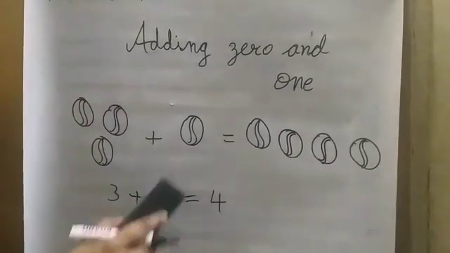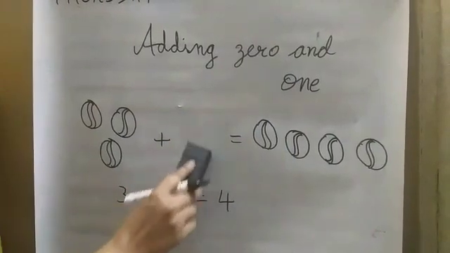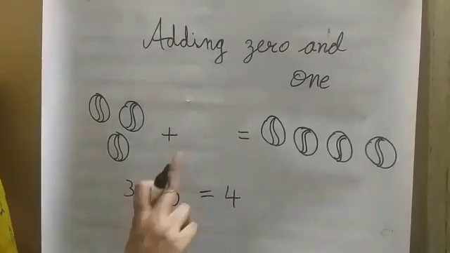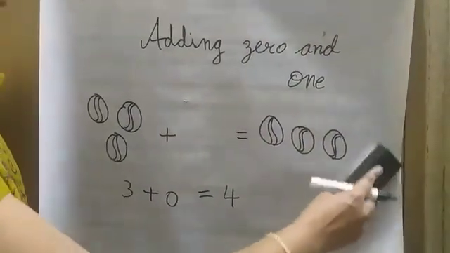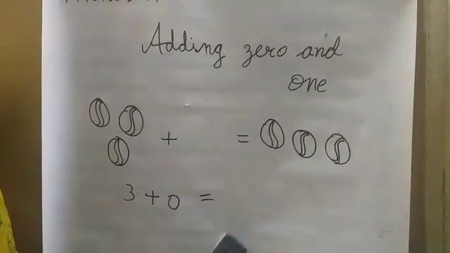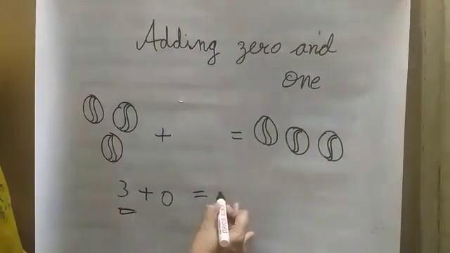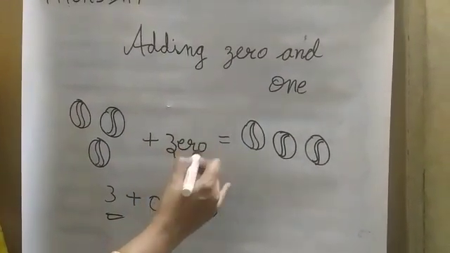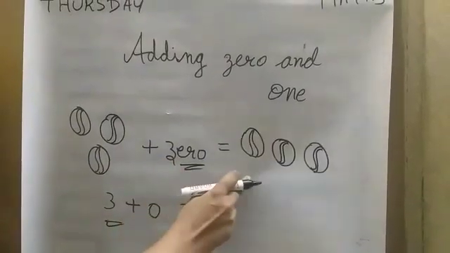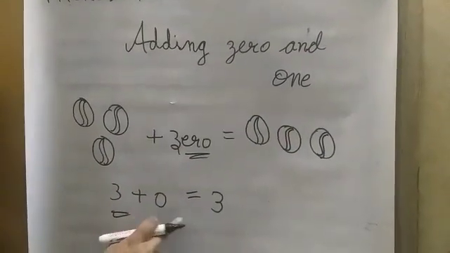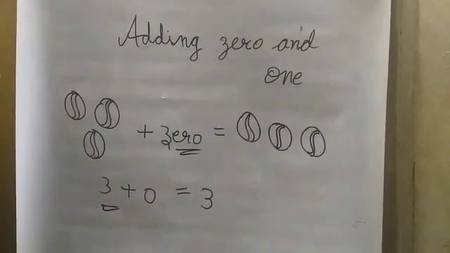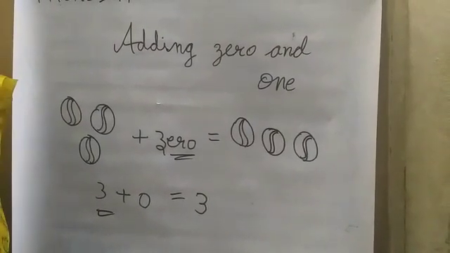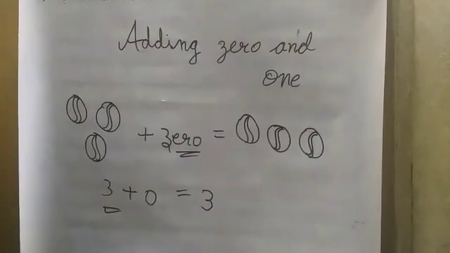Now, if on this side there are no balls, it means 3 plus 0, because here there are no balls. So my answer will be the number itself. It means it will be 3 only. Here no balls, so here it is only 3. So 3 plus 0 is equal to 3. It means when we add 0 to a number, the answer is the same number.